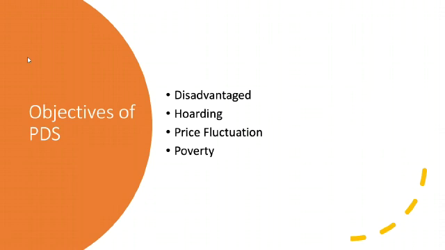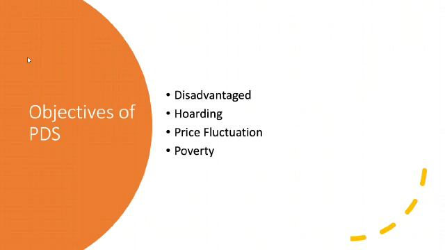But usually what happens is that black marketing or hoarding happens, which means stockpiling of the food items, considering the fact that in the next year or so we may not have enough productivity.